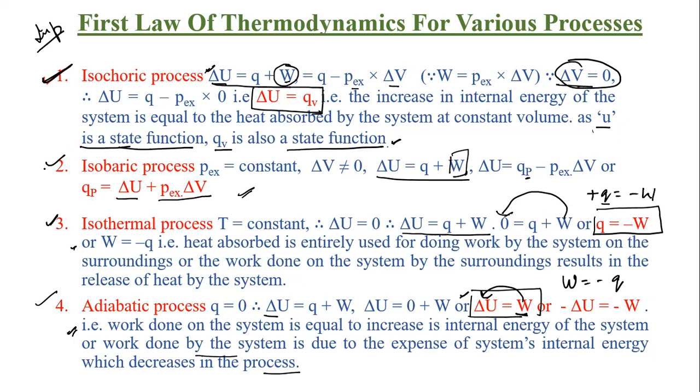Okay. Now coming to the next point, isobaric. Isobaric means external pressure is constant. Baric means pressure, iso means same. So in this case, external pressure we are keeping constant. Delta V is not equal to zero. There is a change in volume. Remember that. We are simply keeping the pressure constant, but volume can change. Clear?